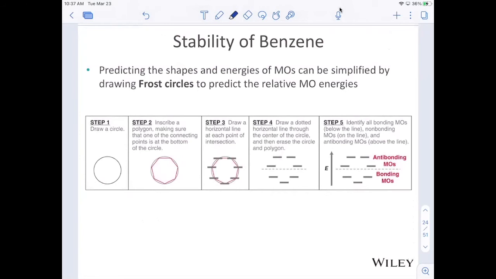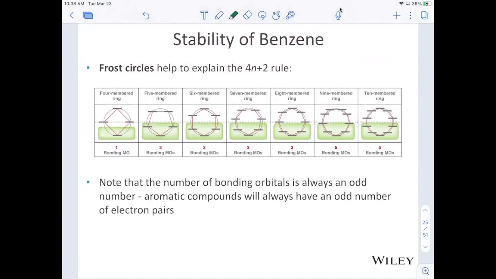One way we can look at the stability of benzene is using Frost circles. Frost circles is where we inscribe our polygon into a circle, and we look at where each of our polygon corners touch that circle, so we can get a rough idea of what the molecular orbitals will look like. We draw a dotted line right down the center, and so anything above that is going to be anti-bonding, and anything below that is going to be bonding. These Frost circles help us see why the 4n plus 2 rule exists.